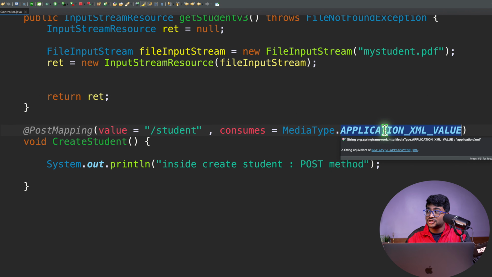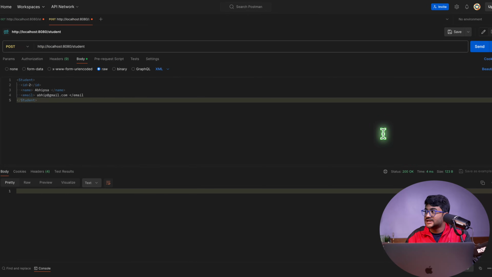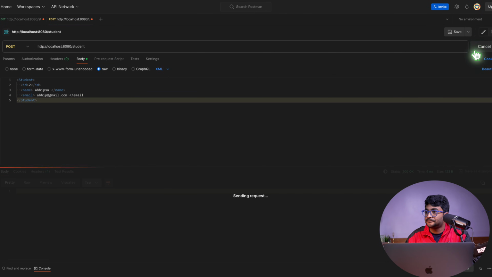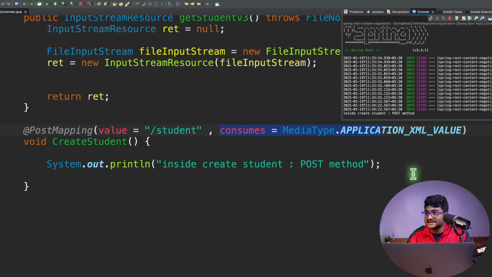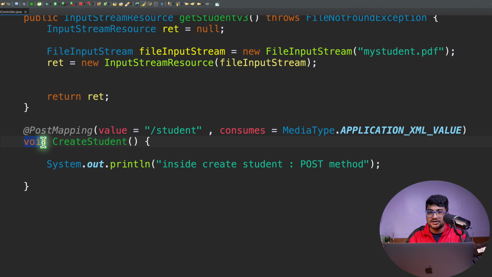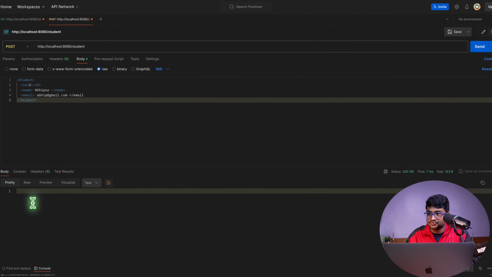Yes, it will consume only XML data because I have a constraint right now in consumes. If I do a send, this gives me a 200 OK. That means the request was accepted by the server, which sends a response back. Obviously we are not sending anything right now. It's a void method, so we are not returning anything. That's why there is nothing on the server response side.